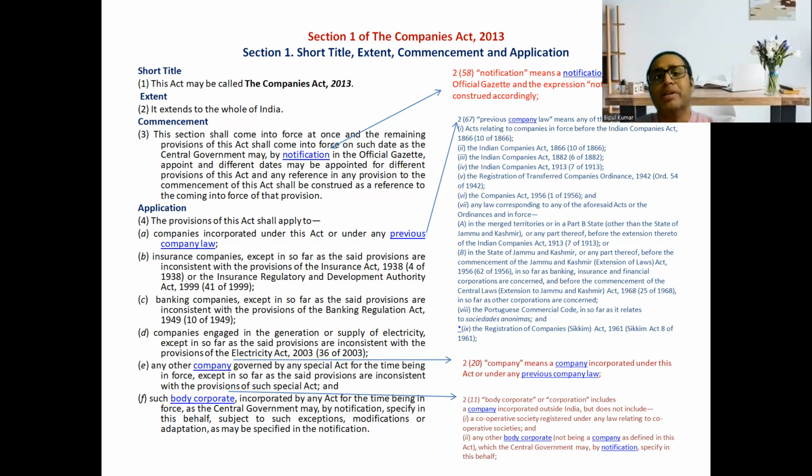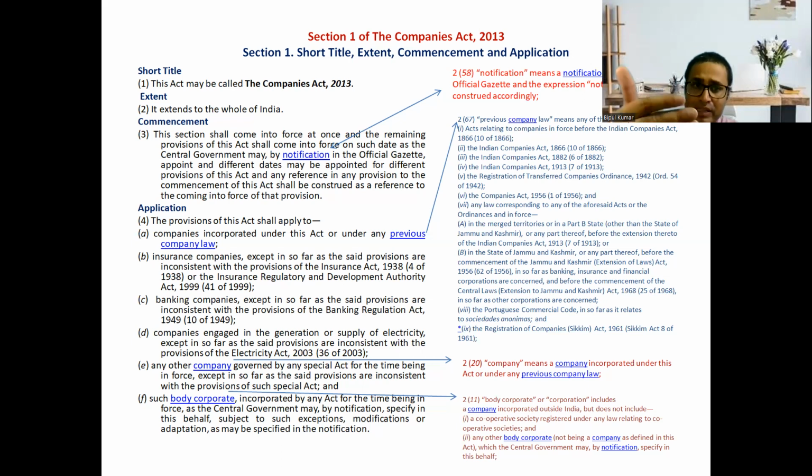This is the section arrangement. Here, the name of the company legislation, that is the Companies Act 2013, is stated, and commencement, when and how it commences, and here it is written that different dates may be appointed for different provisions of this act, and application of this act on company, insurance company, banking company, electricity company, any company governed by any special act for the time, like LIC, and other body corporate.